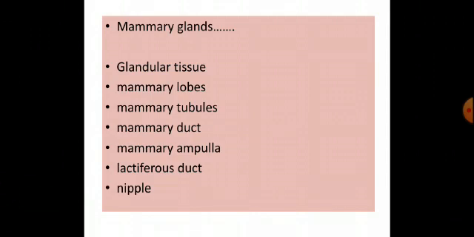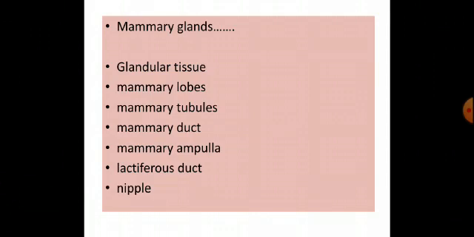Mammary lobes are formed by the fusion of cells called alveoli. These mammary lobes open into mammary tubules. Mammary tubules of each lobe join to form a mammary duct.